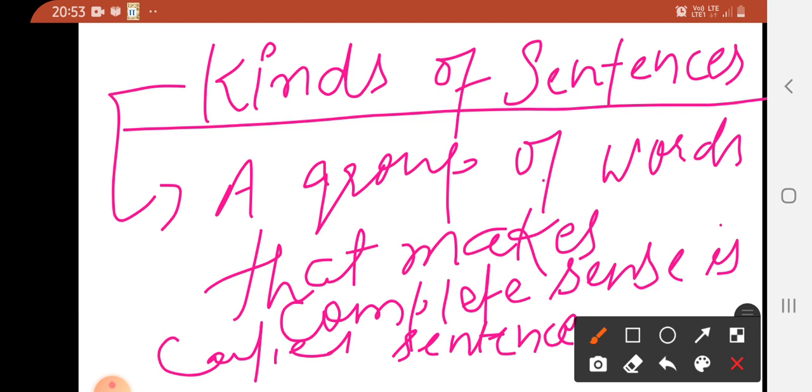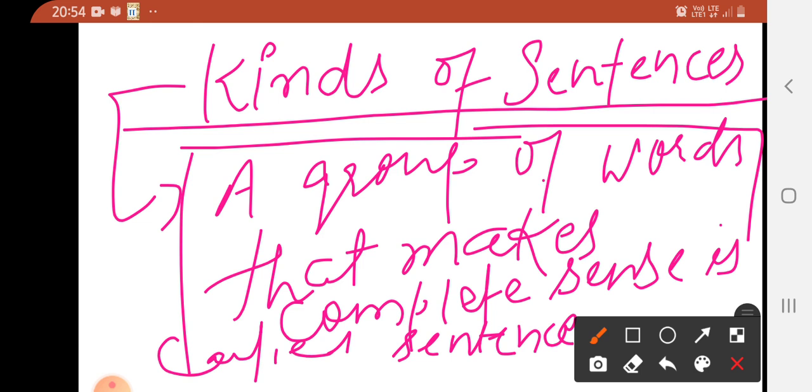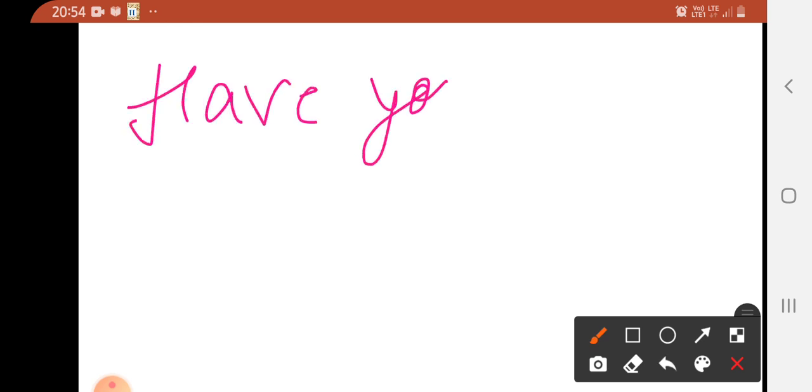Let me give you an example that would be easier for you to understand. You may go with the definition, but you should also understand things in a practical way. For example, your teacher asks, have you done your homework?